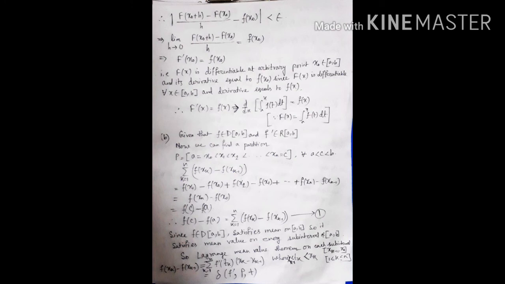This is the mean value theorem of Lagrange. So this is equal to delta f dash p comma t. We know it. So f of c minus f of a is equal to delta f dash p comma t by 1. This implies limit norm p tends to 0 delta f dash p comma t is equal to f of c minus f of a.